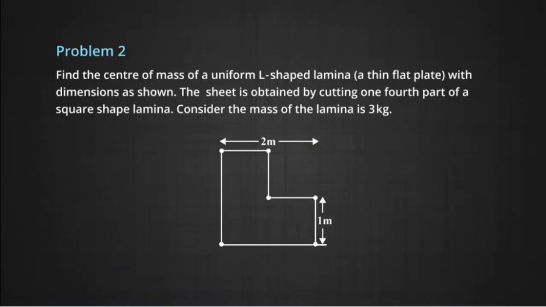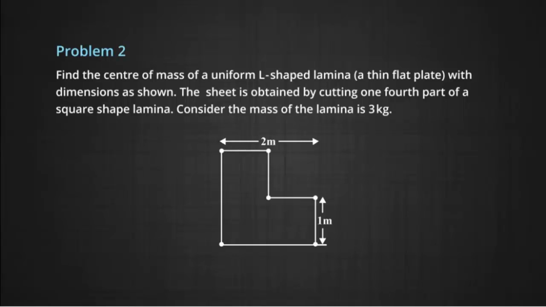Let us do a problem based on center of mass of a body which has a uniform distribution of mass. Find the center of mass of a uniform L-shaped lamina, which is a thin flat plate with dimensions as shown in the figure, and the sheet is obtained by cutting a quarter part of a square-shaped lamina.